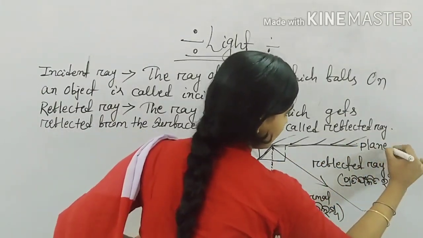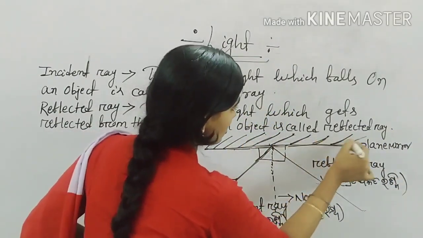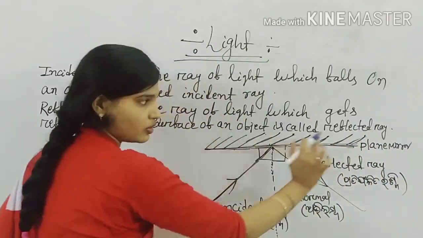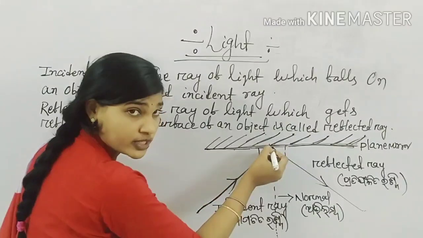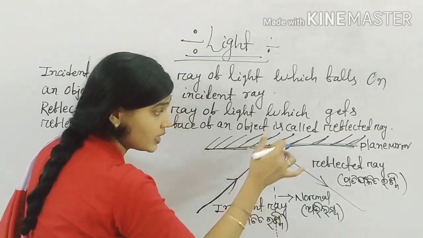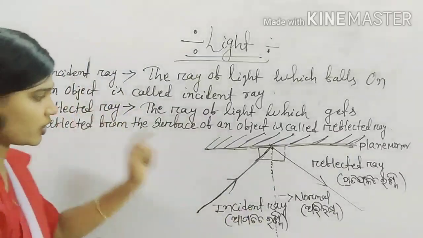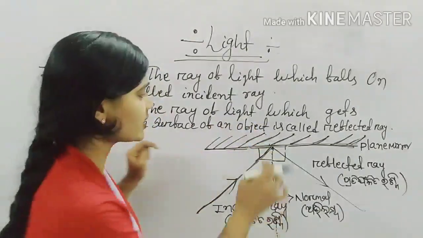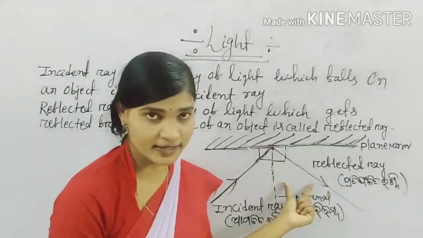Okay, this is a plane mirror. In this part of the plane mirror, it is the reflecting part, but this is not the reflecting part of the plane mirror. So in this part, when a source of light falls on the object, this ray is known as the incident ray. But the ray which gets reflected from this surface is known as the reflected ray. So what is incident ray? The ray of light which falls on the object is known as the incident ray. But the ray of light which gets reflected from this surface of an object or from this plane mirror is known as the reflected ray.